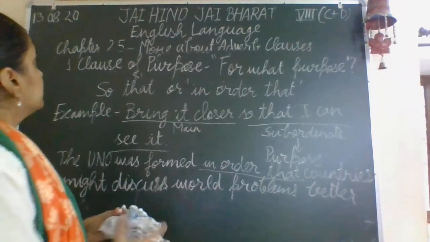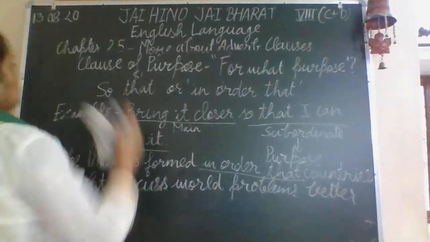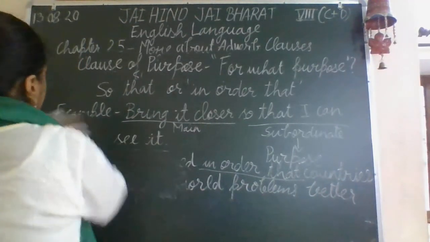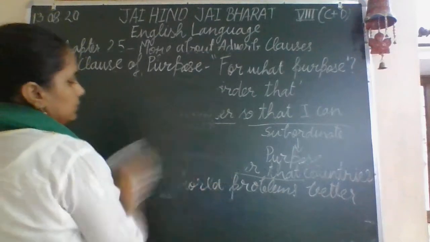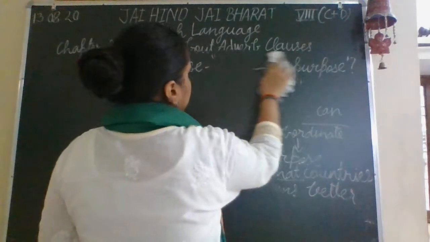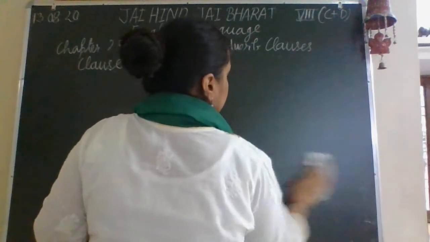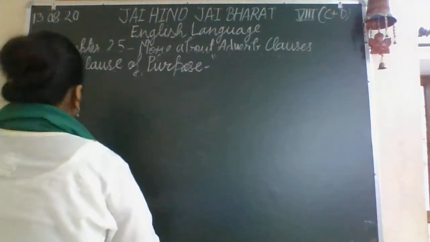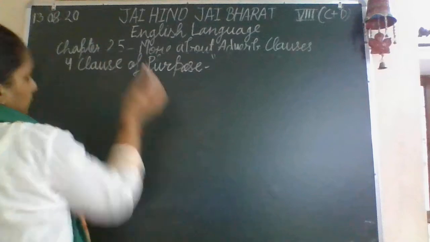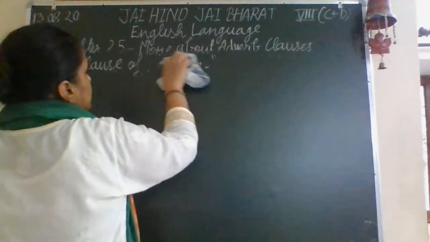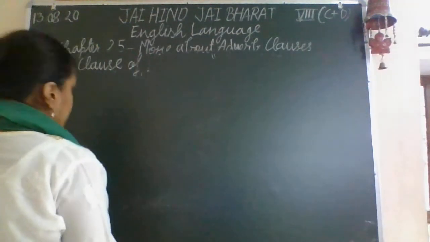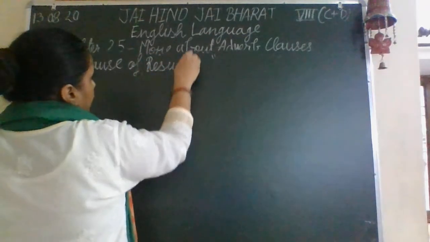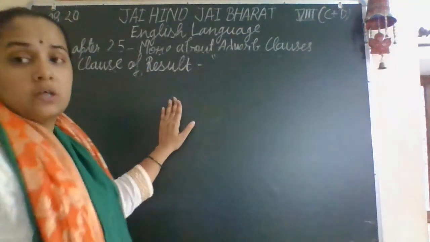Now, the next one, the fourth one, is the clause of result.